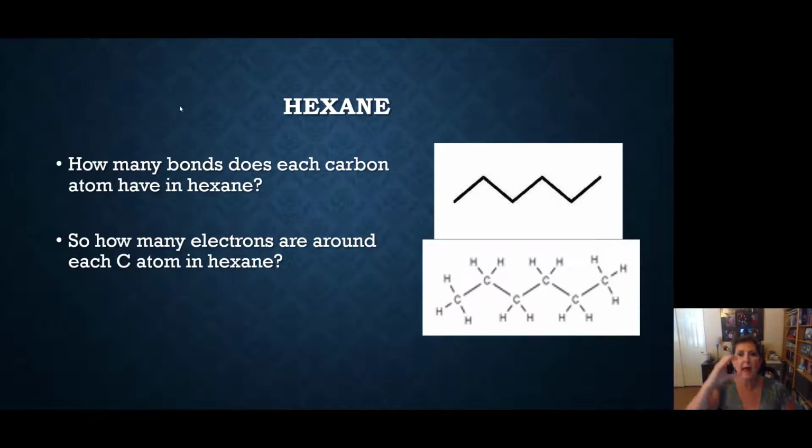How many bonds does every carbon have? 4, right? They have 4 bonds coming out of them. So how many electrons are around each carbon atom? 8, yeah, 8. So what you do is you put your carbons in place, then you fill up the remaining bonds with hydrogens. So you have to draw in the hydrogens yourself.